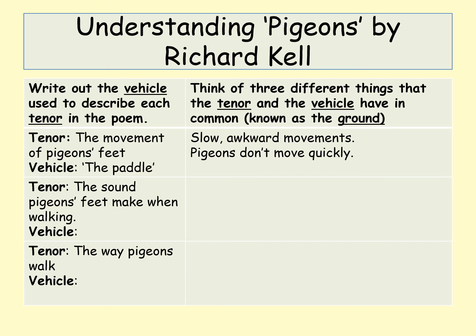Now look at the poem and think about the vehicle that describes the tenor, the sound pigeons' feet make when walking, and then the ground for that one. Similarly, for the way that pigeons walk, what is the vehicle, and then what is the ground? Start off by doing that, and then we'll go through the answers in just a moment.